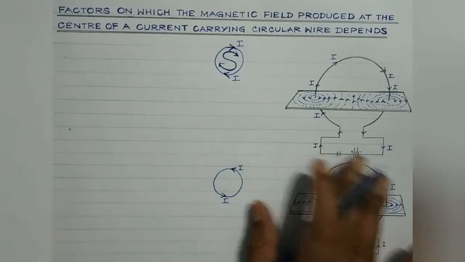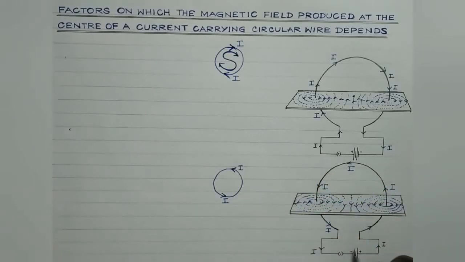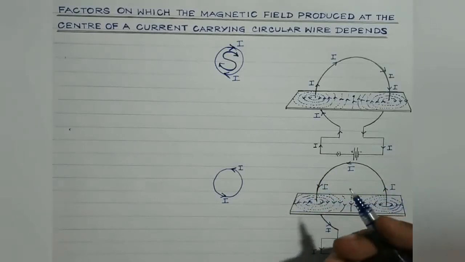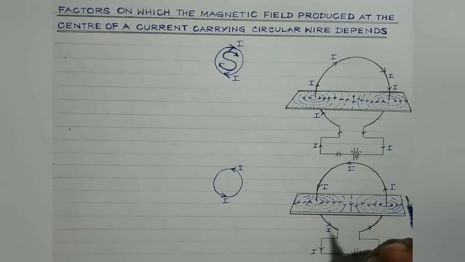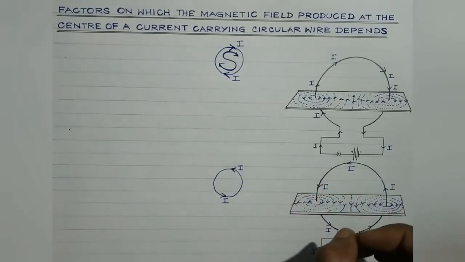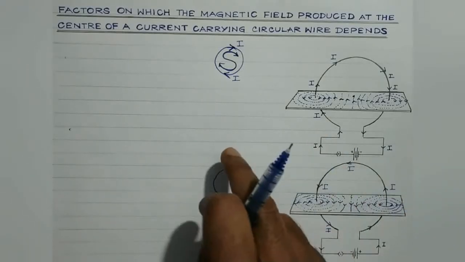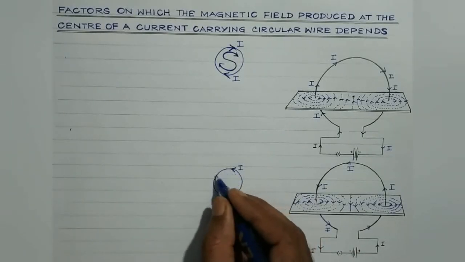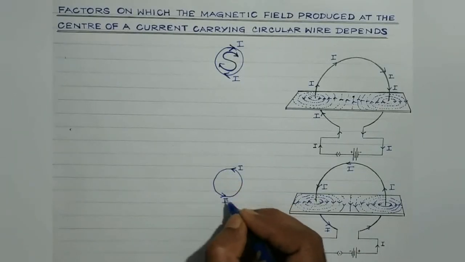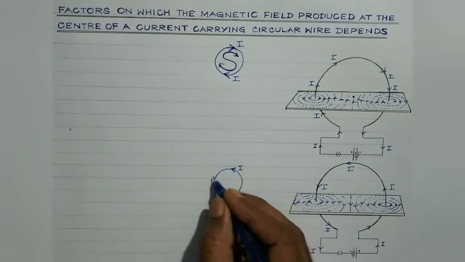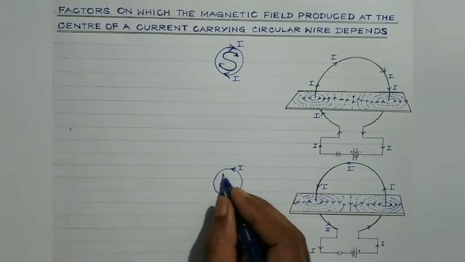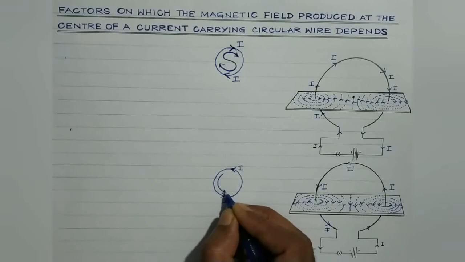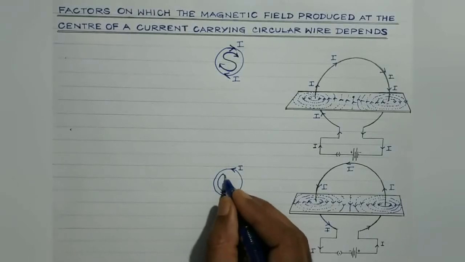So accordingly, this face of the loop will behave as north pole, right? Outside the bar magnet, we are aware magnetic field lines are directed from north pole to south pole. It enters the south pole and it comes out of the north pole. So in that case, if the current through the loop appears to be moving in the anti-clockwise direction, then this face of the loop will behave as north polarity, like this.